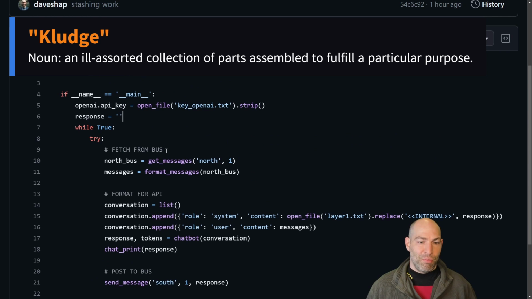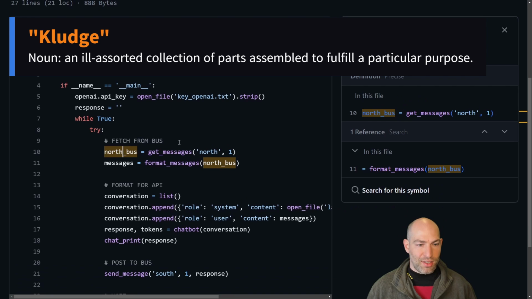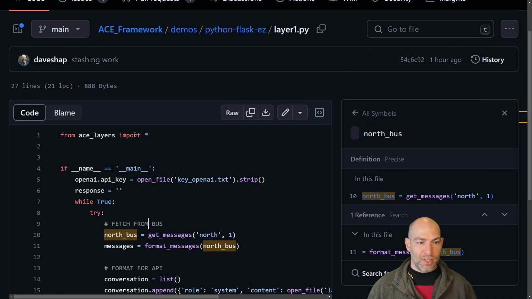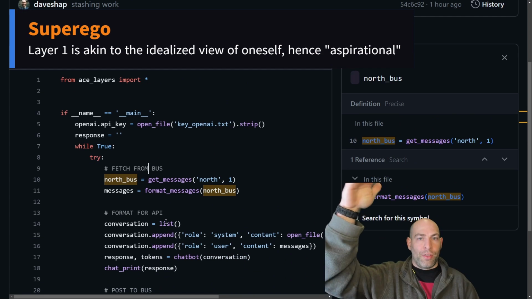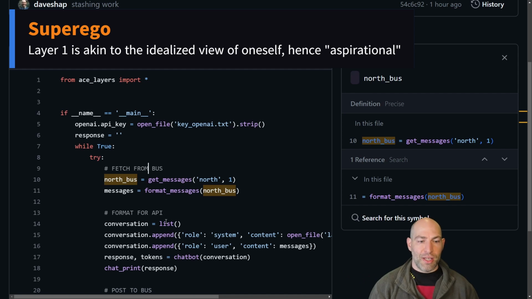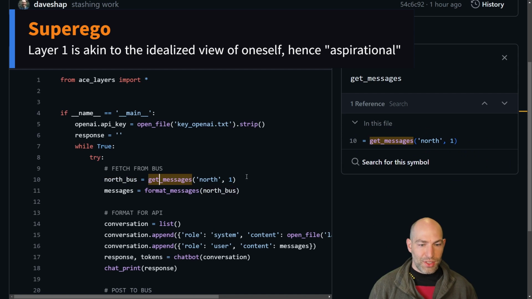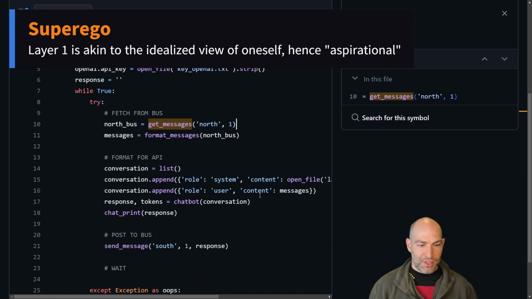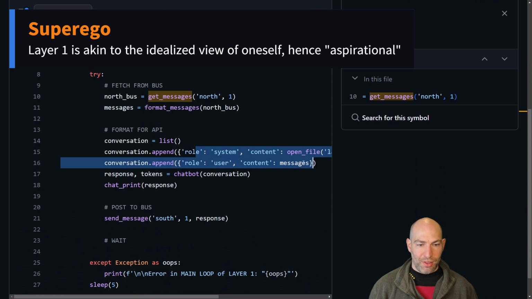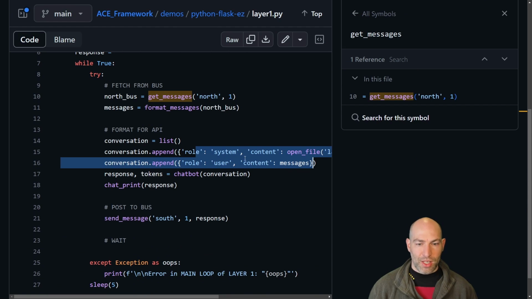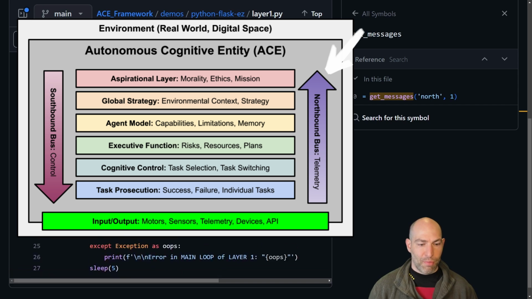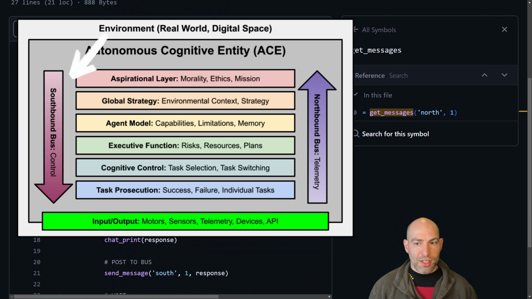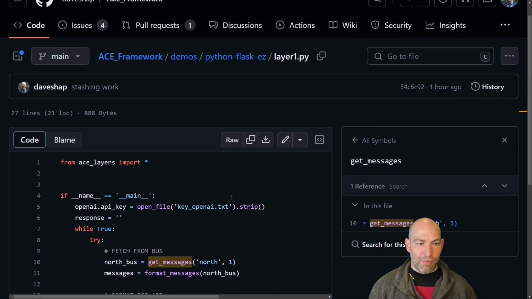But yeah, so first thing that it does is it fetches messages from the northbound bus. So this is layer one. So this is at the very top. So there's nothing coming on the southbound bus. It only produces messages on the southbound bus. So first it gets messages and then it formats them. Then it formats the call to send to the API, and then it gets a response and then puts its response on the southbound bus. So it's very simple, very straightforward. This is how every layer operates.